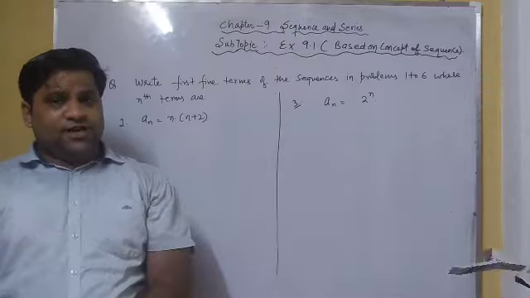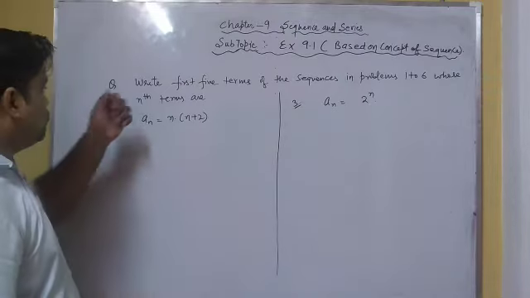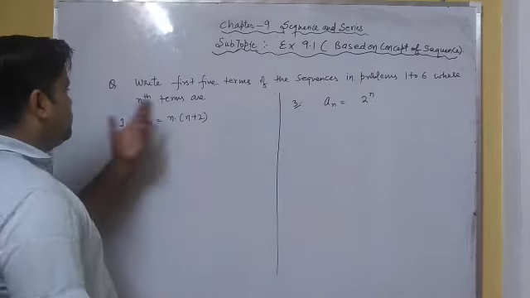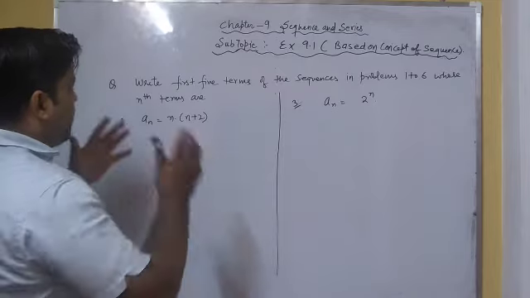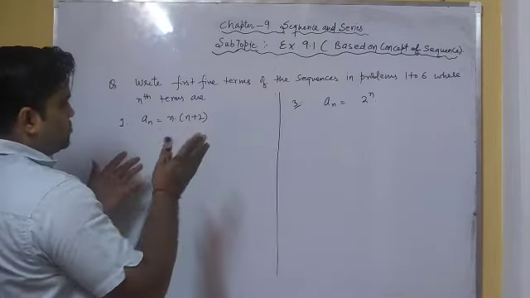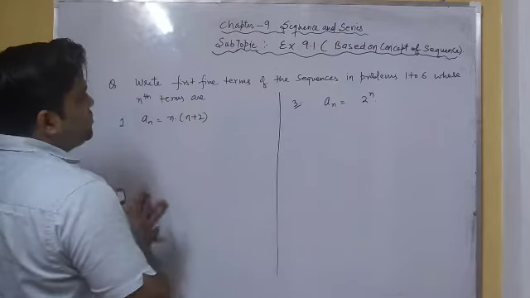So let us start our exercise 9.1, which is based on the concept of sequence. Let us come to the question. Write the first 5 terms of the sequences in problems from 1 to 6 whose nth term is given. So here we are given questions 1 to 6. I am doing the first question, third question, and fifth question here, so please do the remaining questions at home.